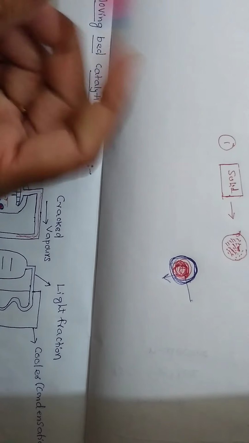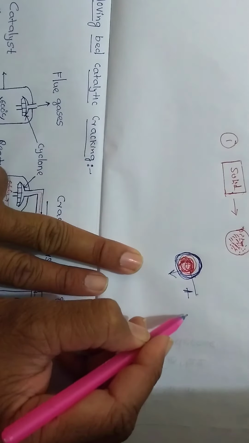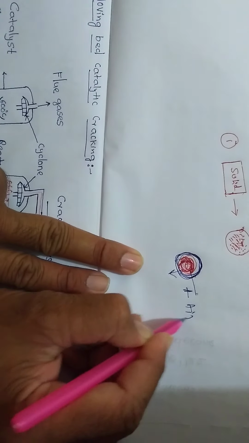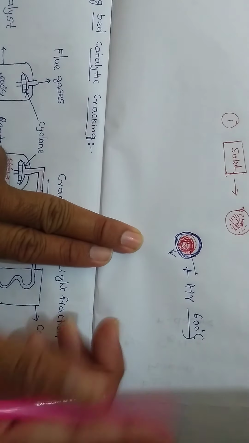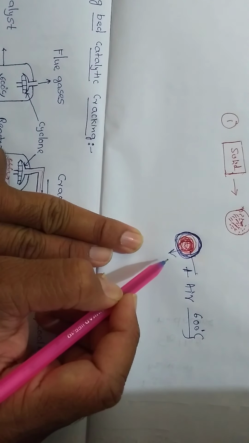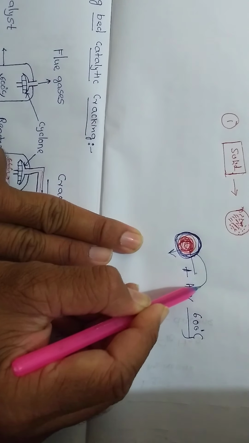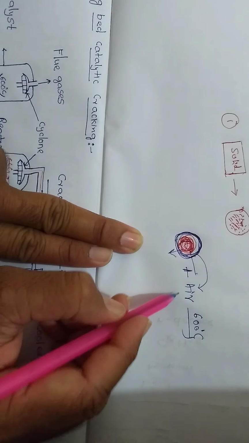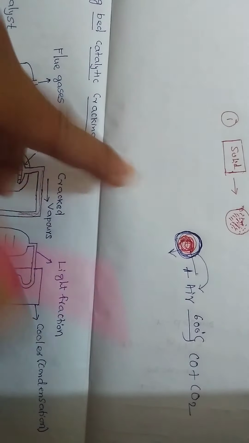Coming to our story, during the combustion, this is the catalyst, heating in presence of air at 600 degrees centigrade, a chemical reaction taking place in the regenerator. Now what happens during the combustion, what is this layer? This layer is completely of carbon. During the combustion, the carbon reacts with the oxygen of the air and is converted into carbon monoxide or carbon dioxide.